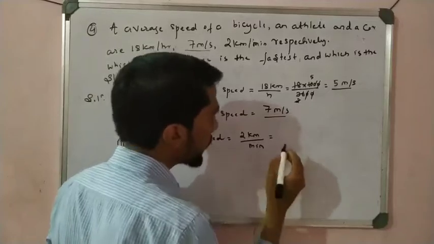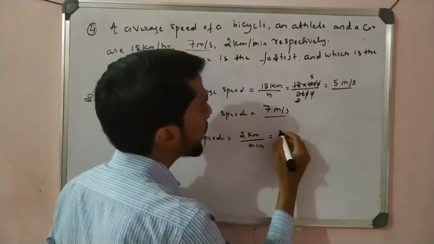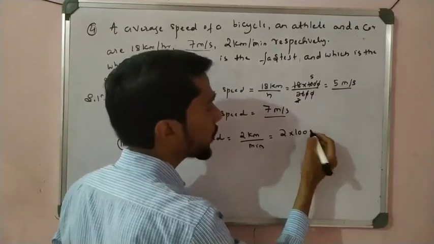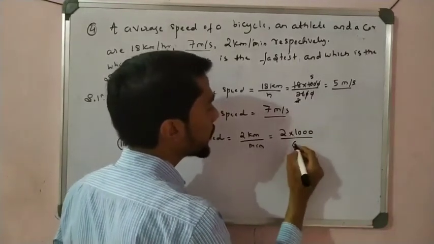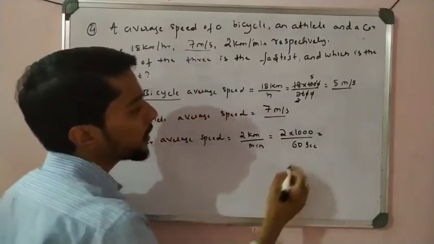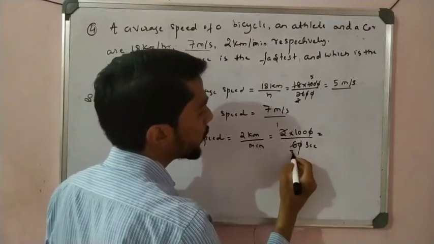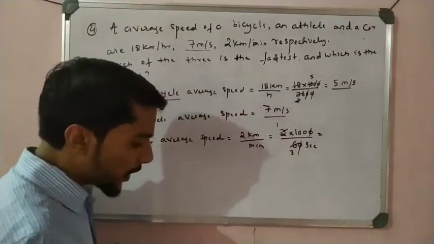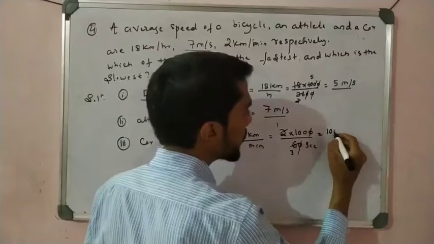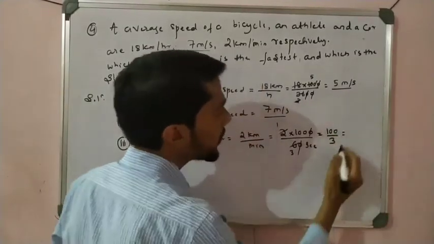We know that 2 kilometer is 2 into 1000, and a minute is 60 seconds, right? Let's see, zero gets cancelled. How much do we get? 2 divided by 2 is 1, and 60 divided by 2 is 30. Okay, then we get 100 divided by 3.